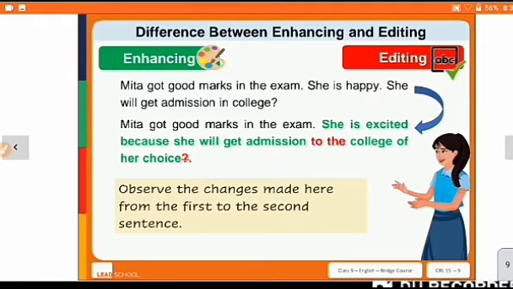So she will get admission in college, so that is not a proper sentence, right? So at the end of that sentence we will put a full stop. Okay, so you have to observe the changes made here from the first to the second sentence. Okay, so that is the difference between enhancing and editing.